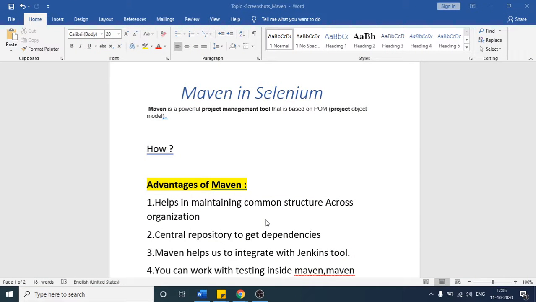So as you can see on my screen, Mohit, today we will discuss what is this Maven in Selenium. Okay, so